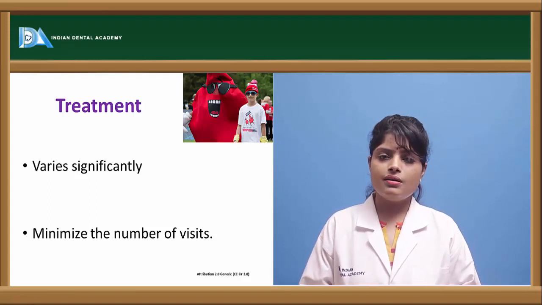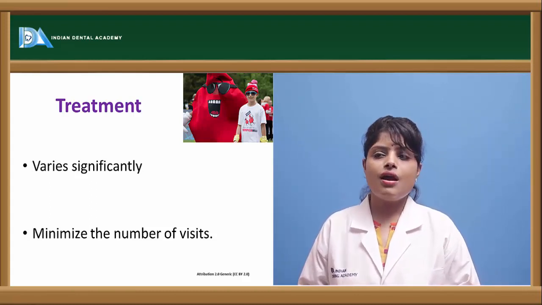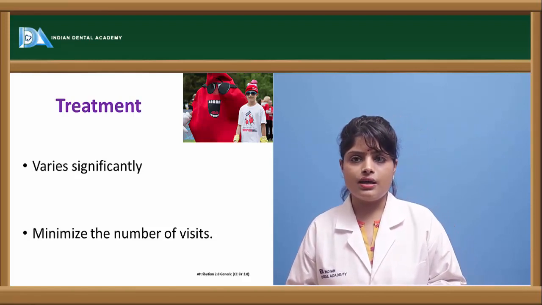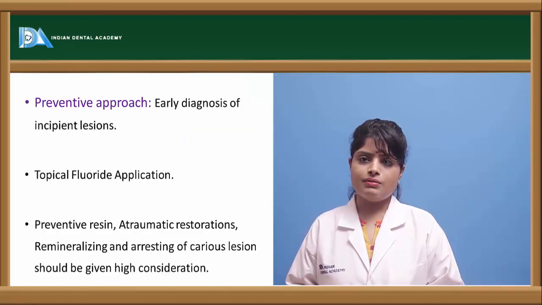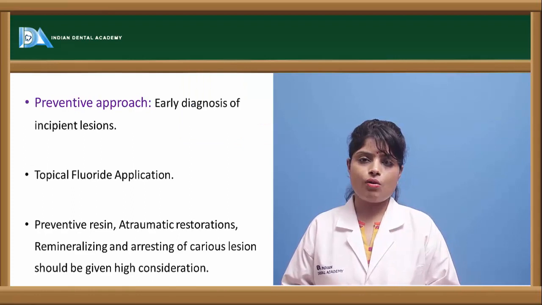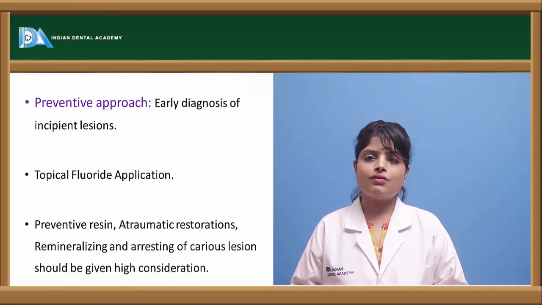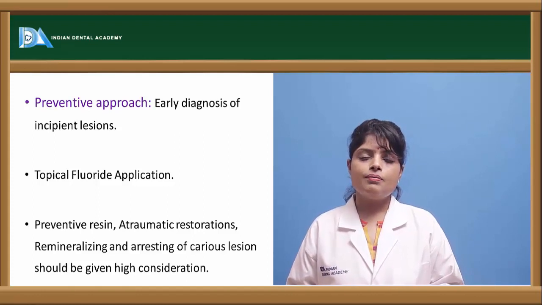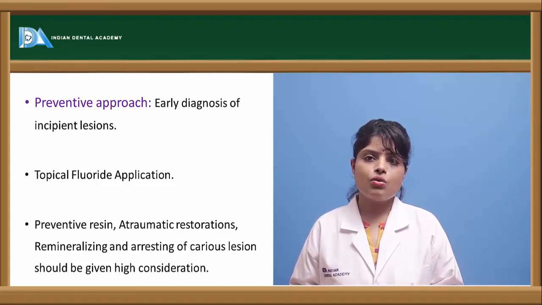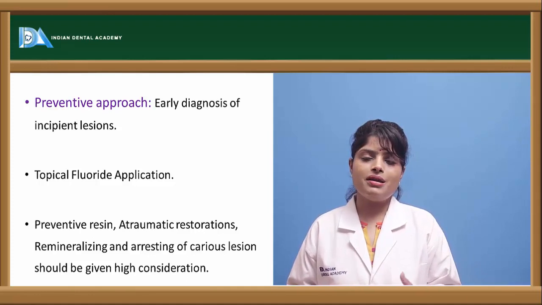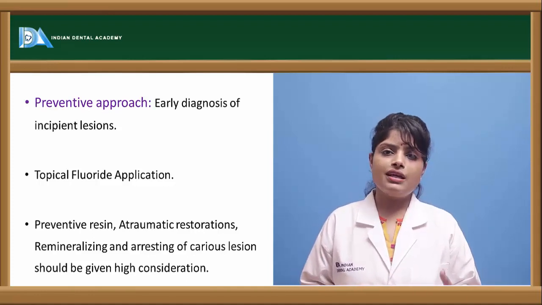So the treatment of the hemophilic patient varies, and appointments should be kept as minimal as possible. The preventive approach prevents any disease from being aggravated, so treatment at the primary level should be done in a hemophilic child.